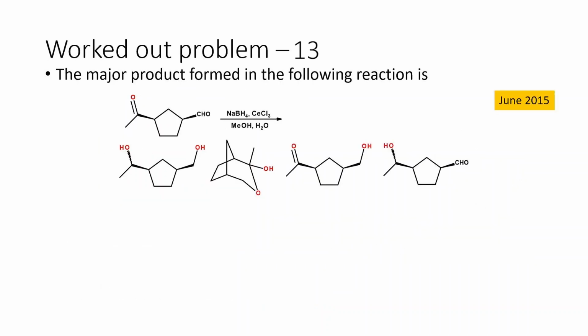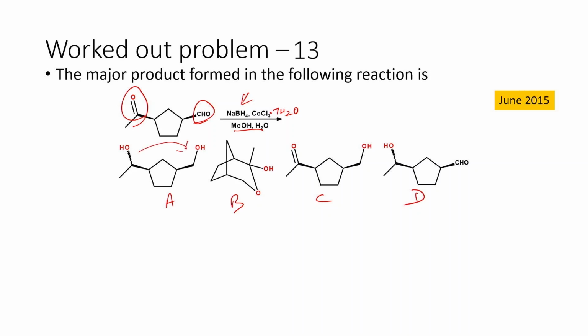Let us move on to the next problem. So here, the major product formed in the following reaction. We have an aldehyde, we have a ketone, and we have sodium borohydride and CeCl3·7H2O, which is nothing but the Luche reduction conditions, in the presence of methanol and water. So what is the product that will be formed? We are going to see here. So we have four different products, A, B, C and D.